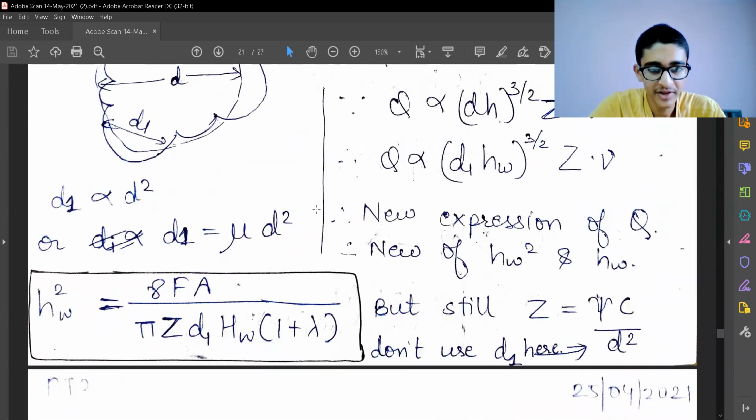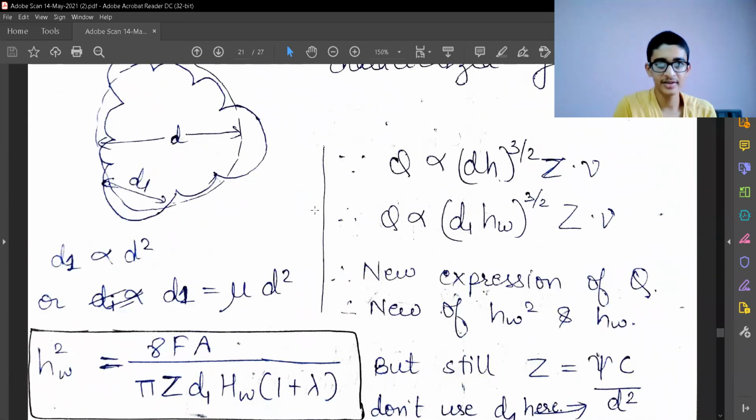In the next video, we'll start with the details of inference from the non-linear expression for volume removed with respect to the other factors we have got. So we'll stop over here.